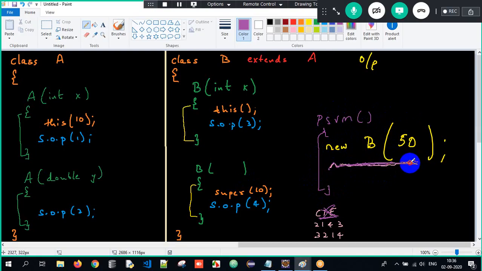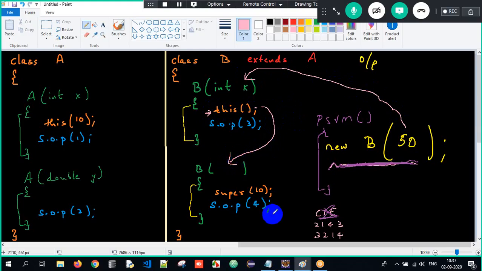Now when I create an object over here, the control will go to the first constructor. Correct? Now when I write this of, it means I am invoking another constructor in the same class. The control will go here. And when I write super of 10, the control will go from here to this specific constructor in the superclass A. Super means superclass constructor. This means same class constructor.